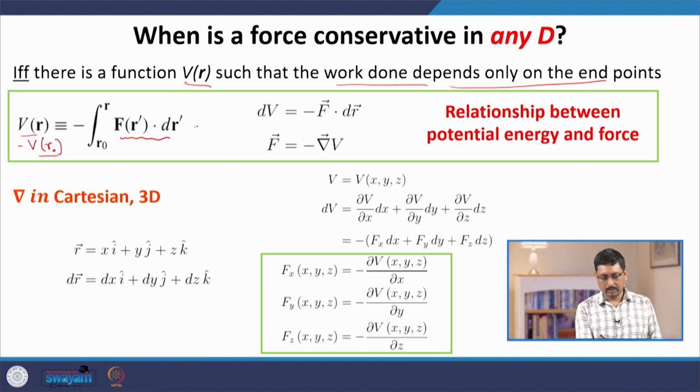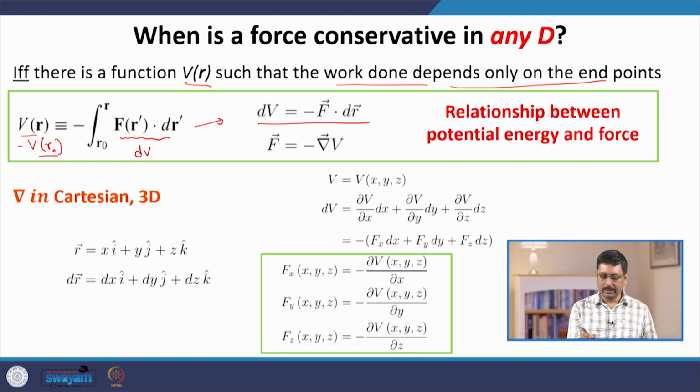Then if we compare, we can say that this can only happen if this small, infinitesimal work done at certain points r prime between r naught and r represents the small change in the potential energy. So, this is formally written as this particular equation.